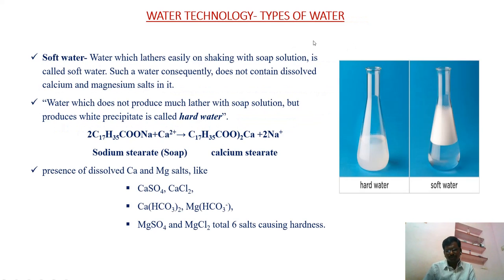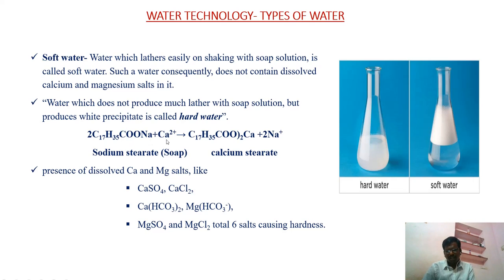Next, types of water. Based on the formation of lather, we can divide water into soft water or hard water. Soft water is free from calcium and magnesium salts, and it will form lather with soap solution. That means soft water is the water which produces lather with soap. But if it is not giving lather with soap, then that water is called hard water, because of the following reaction. Sodium stearate is the chemical formula for soap.